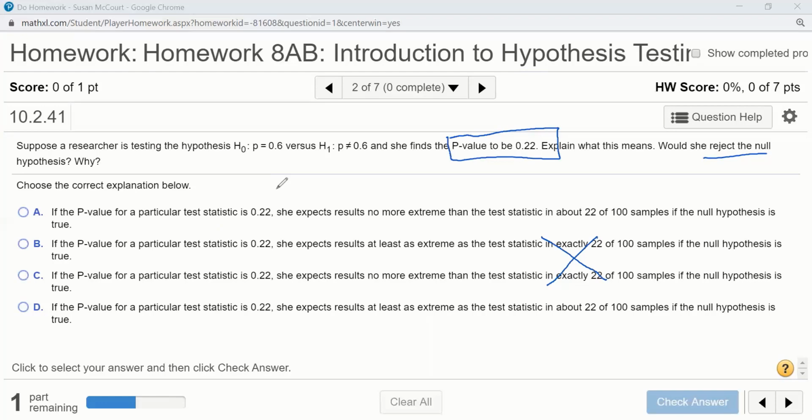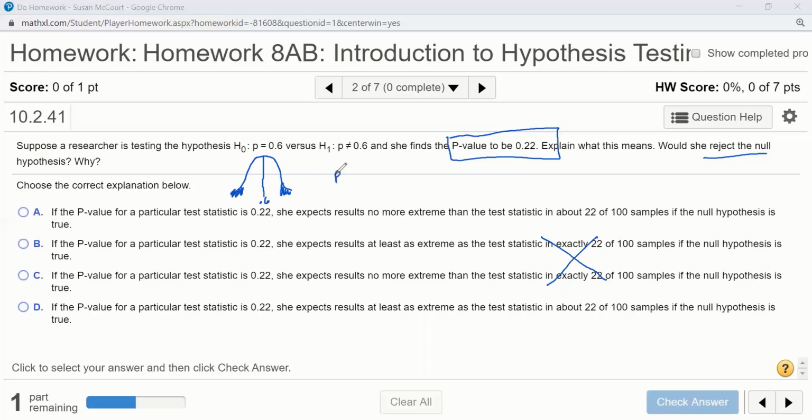I'm just trying to read the answers because they're weird. She expects results no more extreme in about 22. So here's our 0.6. And we're looking at not 0.6, so it could actually be higher or lower. They didn't even tell us what our sample number is, but we got a p-value of 0.22.